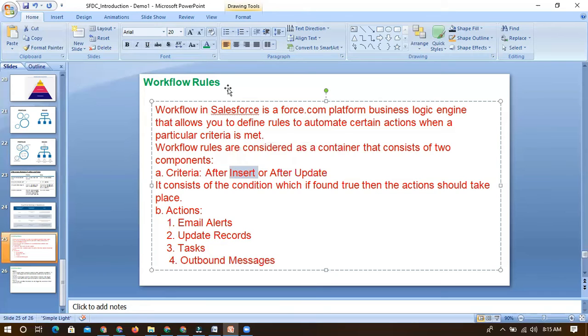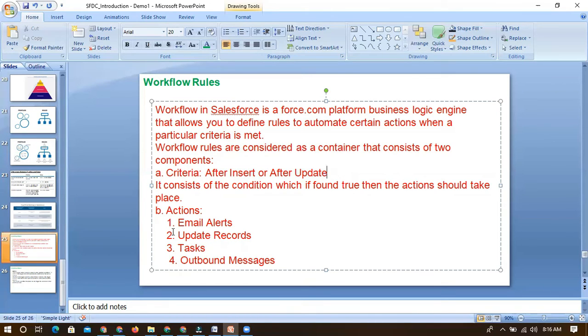The workflow will be created for a single object. Let's consider, if I want to perform one action based on some insertion or updation, I can write that logic for a single object. So I have to go to object level, and while creating workflow rules, we have to select the object for which we want to create this criteria. Once that criteria is met, whether insertion or updation, we have to mention what the system has to do as well.